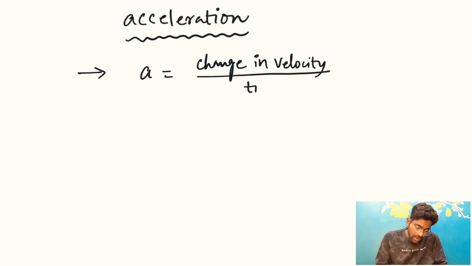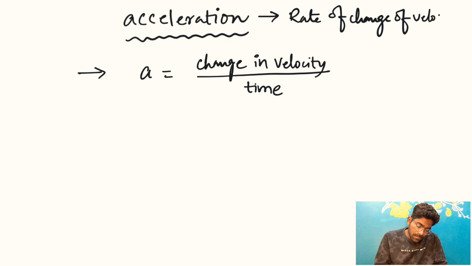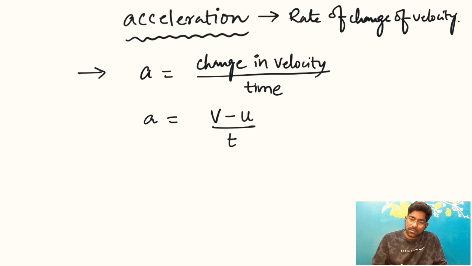So we can write acceleration as change in velocity by time. So we can define acceleration as the rate of change of velocity, right? And what does change in velocity mean? Change in velocity means final velocity minus initial velocity, divided by time, right?